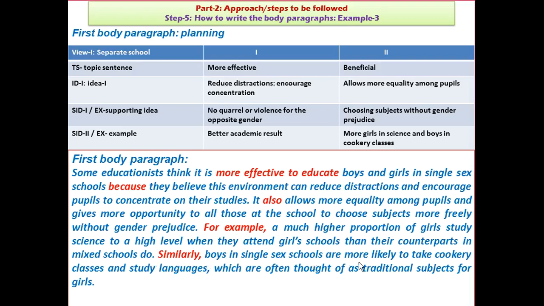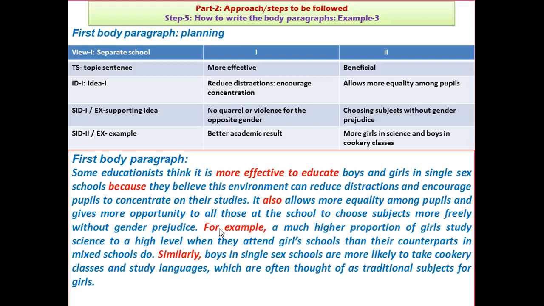Similarly, boys in single sex schools are more likely to take cookery classes and study languages, which are often thought of as traditional subjects for girls, right? So the first was the better academic result that we got. And second was allow more equality among pupils, choosing subjects without gender prejudice. So that was written. And more girls in science and boy. That was the part of the examples, right?